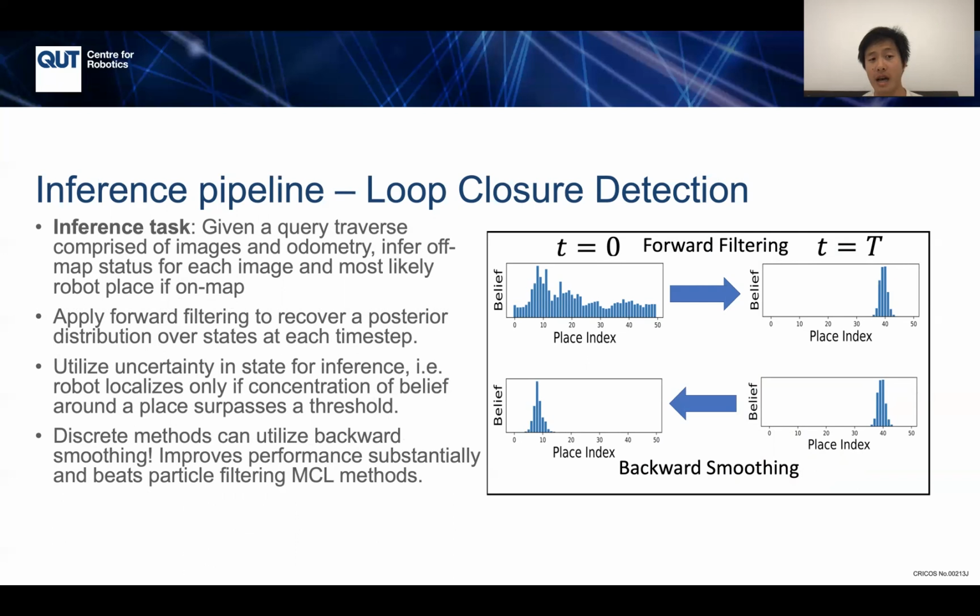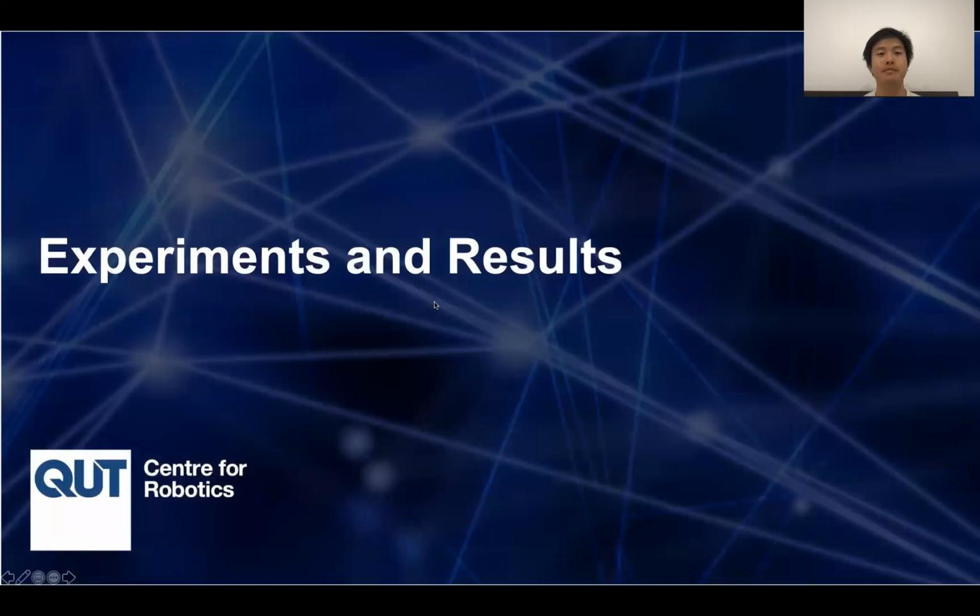Discrete methods are very fast, which is also beneficial compared to particle filtering based methods, but also discrete methods can utilize the backward smoothing algorithm. So we find that using the backward smoothing algorithm improves localization performance substantially and beats particle filtering methods by a large margin, as we show in our experiments. So now on to experiments and results.